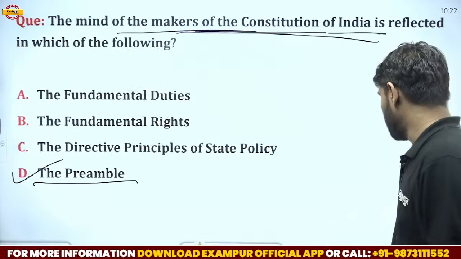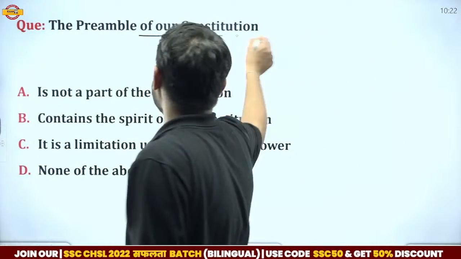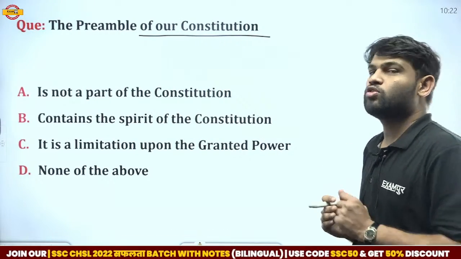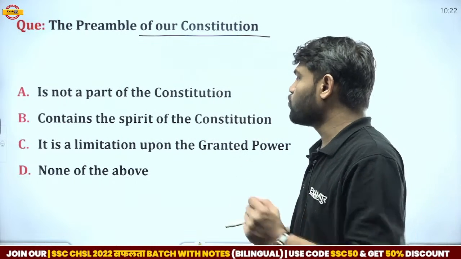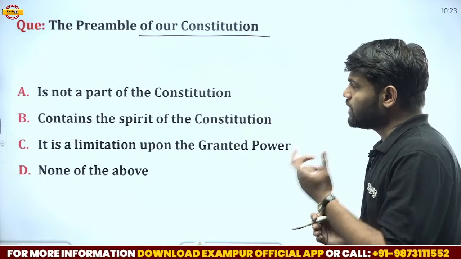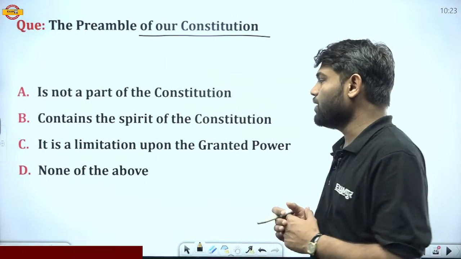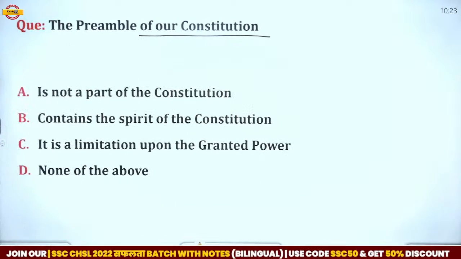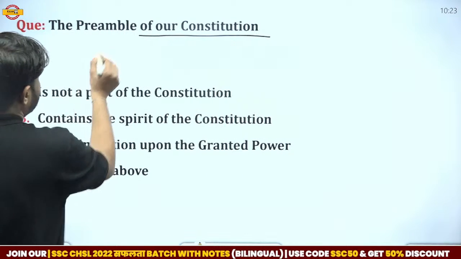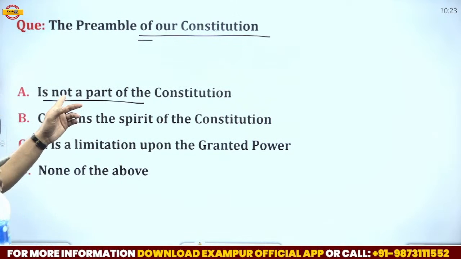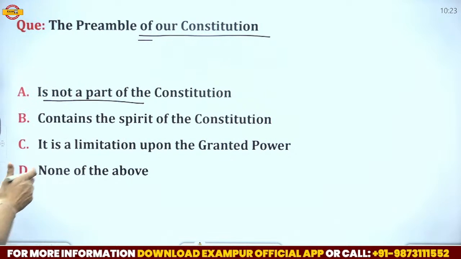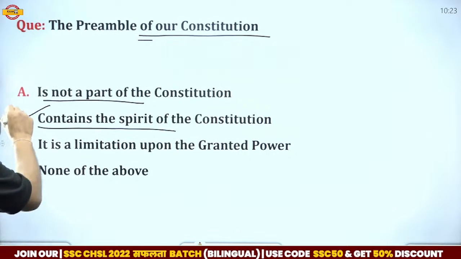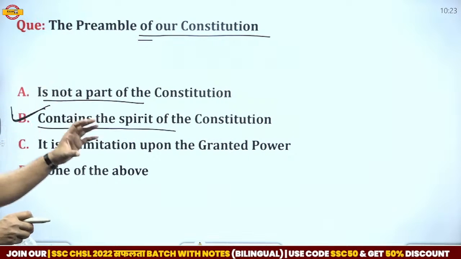Okay, now move on to the next one. Here we have another question. The preamble of our Constitution: is not a part of the Indian Constitution, is not a part of the Constitution, contains the spirit of the Constitution, is a limitation upon the granted power, none of the above. So we have to find out the correct statement related to the preamble of the Indian Constitution. So guys, always remember that the preamble is a part of the Indian Constitution. That is the wrong statement. The preamble is a part of the Constitution. It contains the spirit of the Constitution. This is also a correct statement. So that is the correct answer. It contains the spirit of the Constitution.